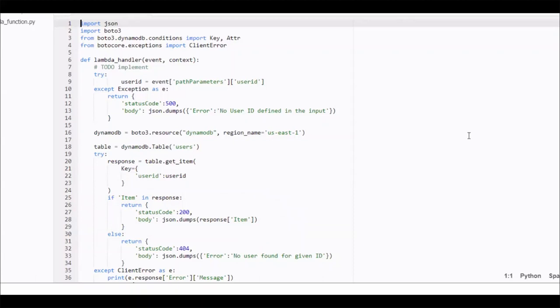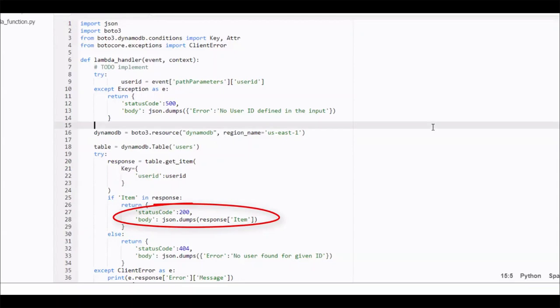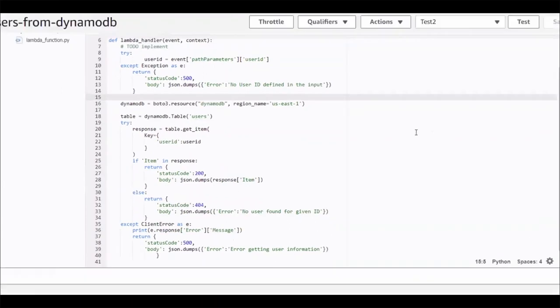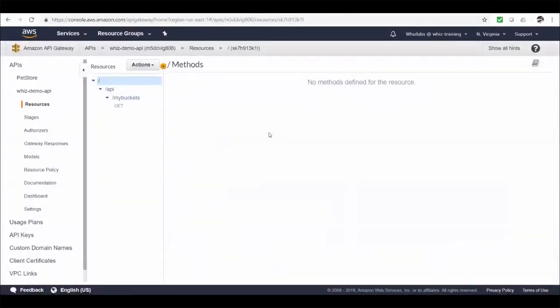One thing to note in this return response is that it must have these keys, status code and body, and the body must be converted into a JSON string. Otherwise, you will get errors when invoking this function from the API gateway. All right, let's go back to API gateway and create a new resource and invoke this function.